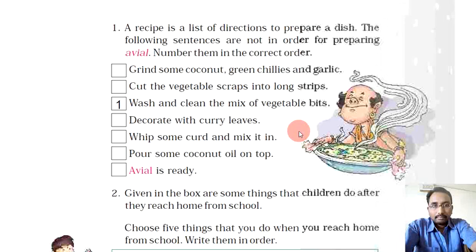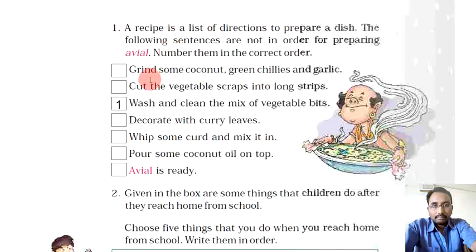So here also the cook prepared a meal and he added so many things, right? And he cooked the dish in a particular way. We can't prepare any food item haphazardly without knowing the process. So here the recipe or the steps of preparing the dish is given, but they are not in a proper order. So first of all, we have to understand the meaning of the sentences given here. Then we will arrange them in correct order.